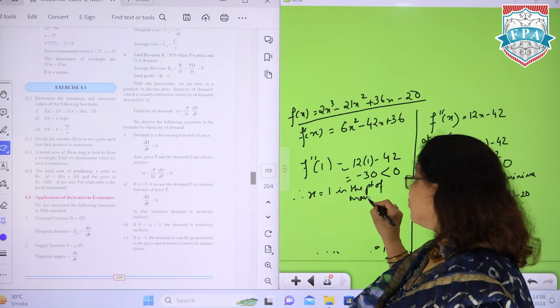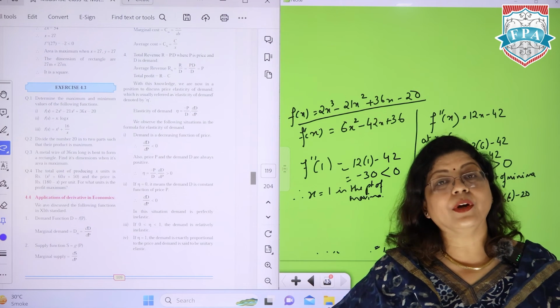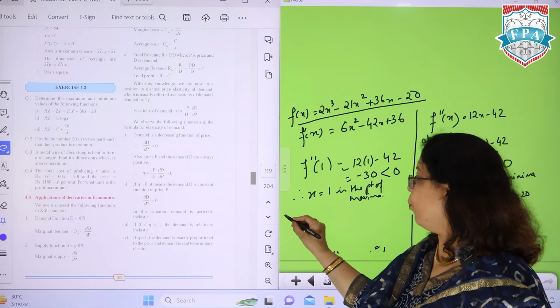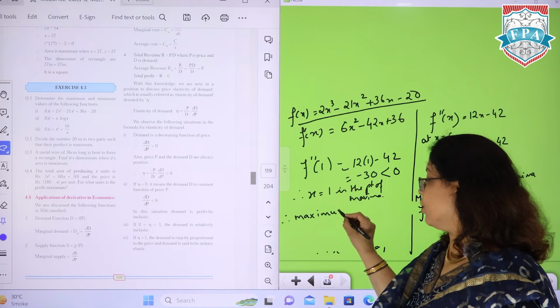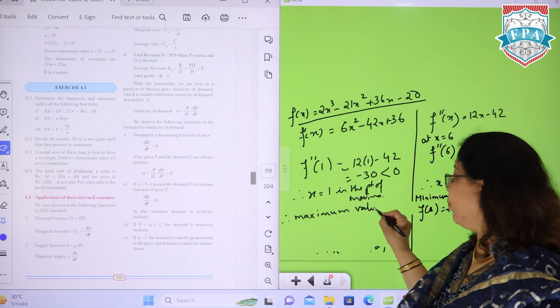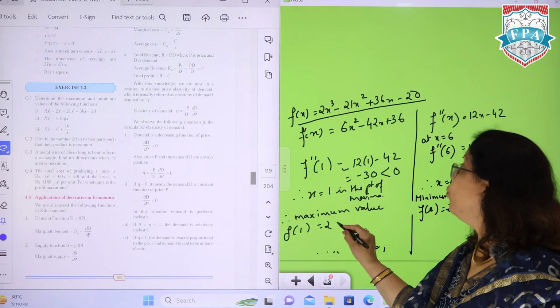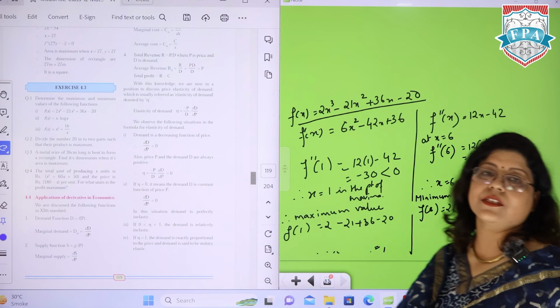So after judging the point of maxima and minima, what you have to do is calculate the maximum and minimum value, and for that put x is equal to 1 in the main equation. So maximum value will be f of 1, where you are going to put 2 minus 21 plus 36 minus 20 to get the answer.